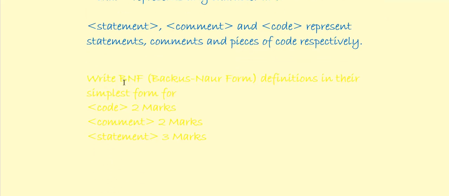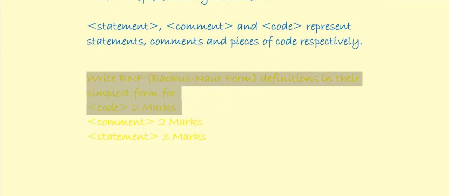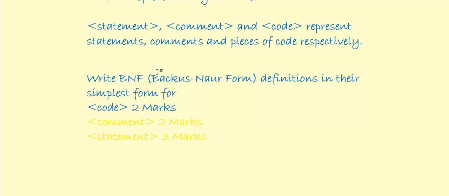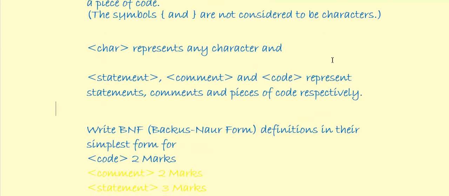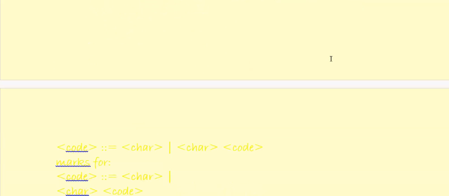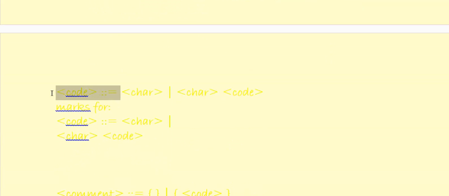So what do they want us to do? Well, the exam board say, to begin with, write BNF, Backus-Naur Form definitions in their simplest form, so that's at the meta level, for code. So we need to think, what does code mean? For example, brace and brace are comments, and this is code is a piece of code. So we're going to define what code means. Let's have a think about this. We're going to define something, and we know that we need to use the chevrons, and the definition.